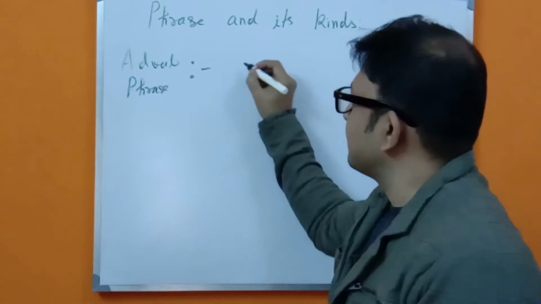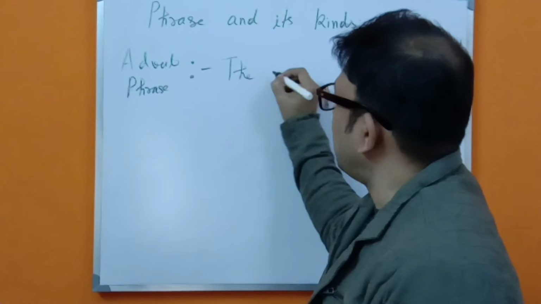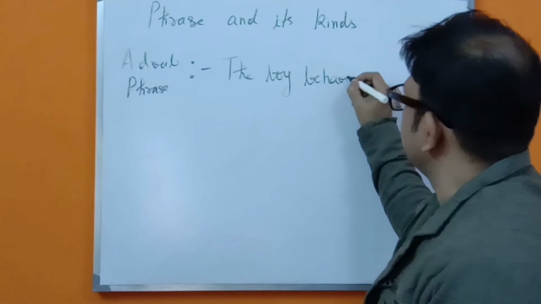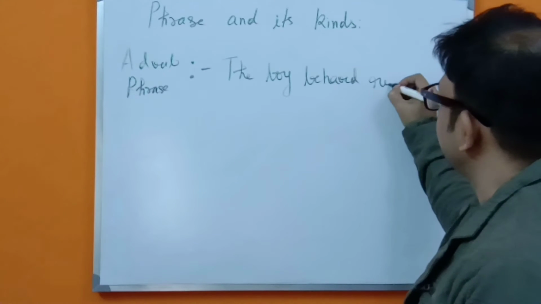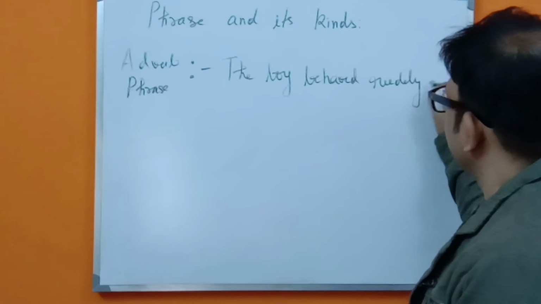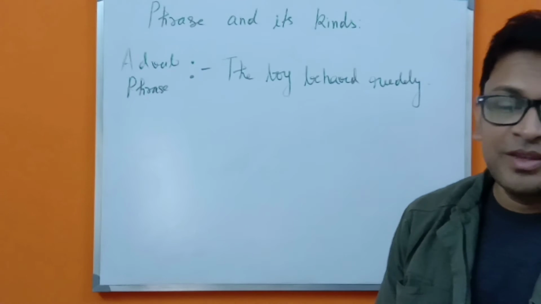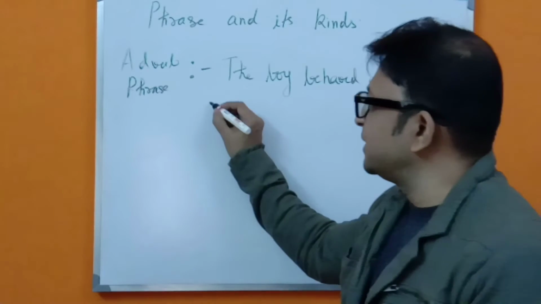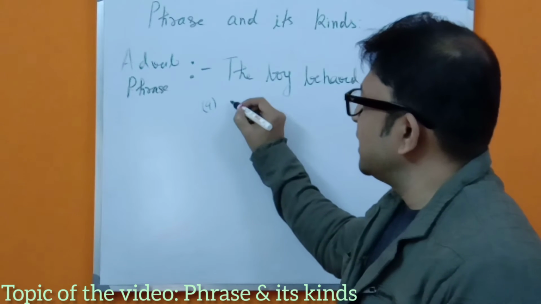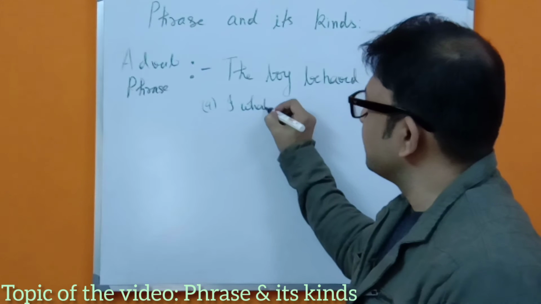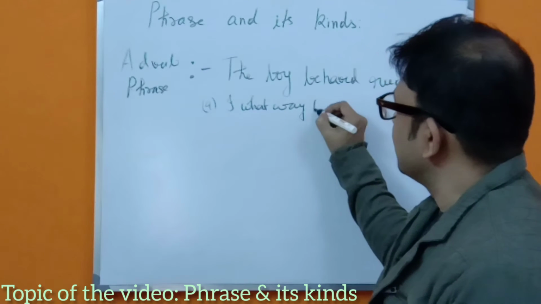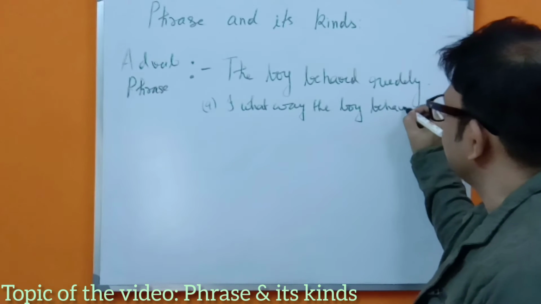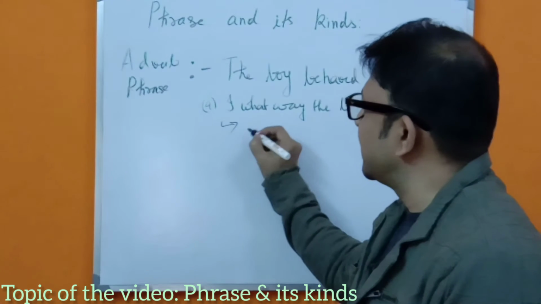Suppose, for example, the boy behaved rudely. If I question the sentence like this, in what way did the boy behave, what answer will we get? Rudely.